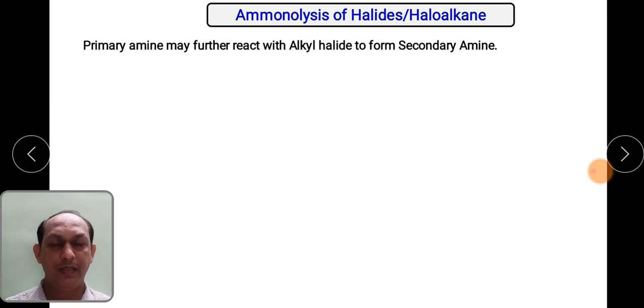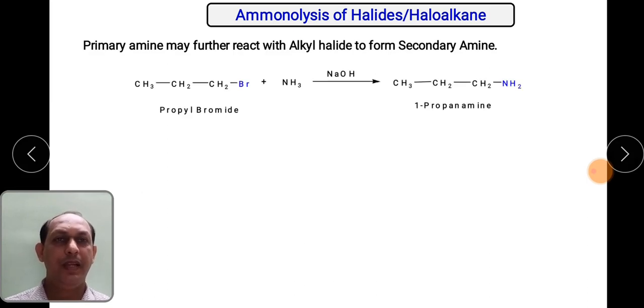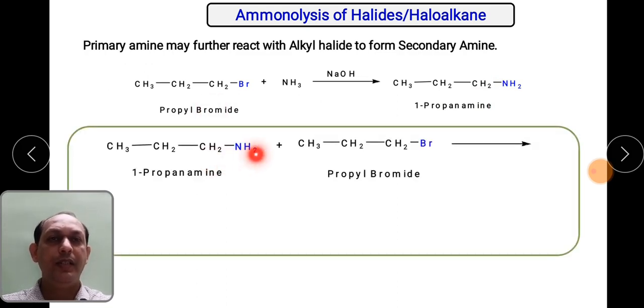Then the primary amine formed in the first case will be reacted with the alkyl halide to form the secondary amine. Suppose you want to prepare the secondary amine, how can we prepare? As we have already seen how we can prepare primary amines, the primary amines formed in the first step, if you react them again with alkyl halide, then you will get the secondary amine. So this is the amine formed in the first step, a primary amine, then again reacted with the alkyl halide, or you can take propyl bromide which is present. In that case you have to take this particular substrate in excess amount.